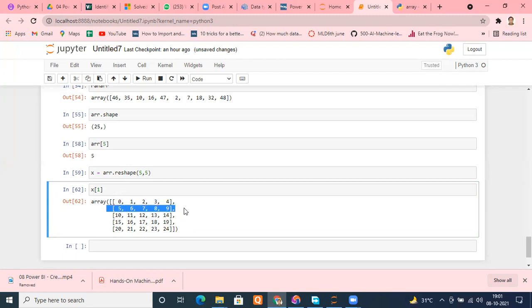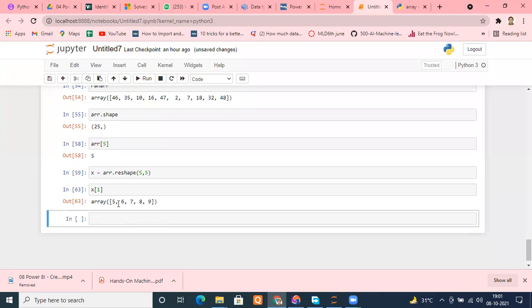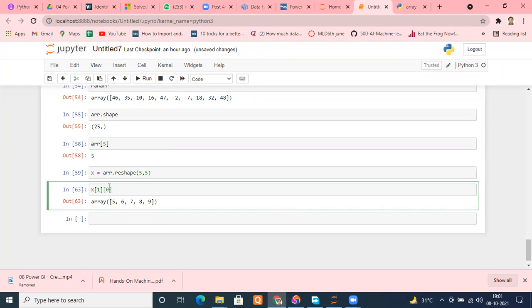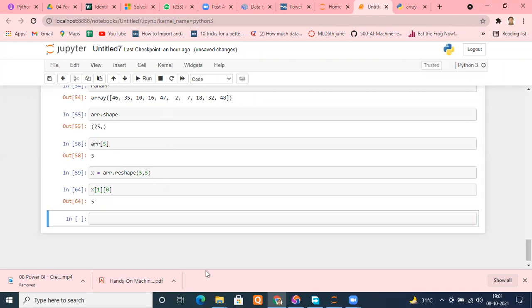If I run x[1], it is available, and within this one, at which index is it? Tell me. 0. So just pass 0 here. That's it. You'll get the 5. So all the data has been reshaped, but you should know how to access it, and that is very easy. I hope you get an idea.